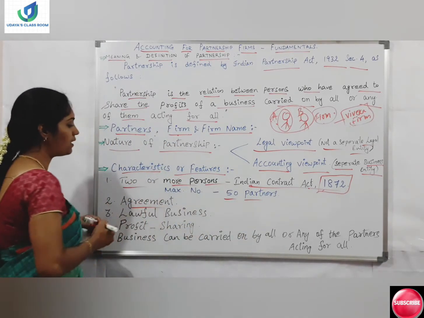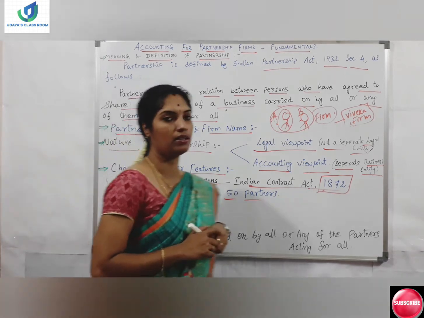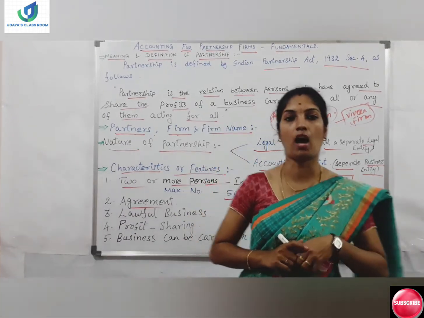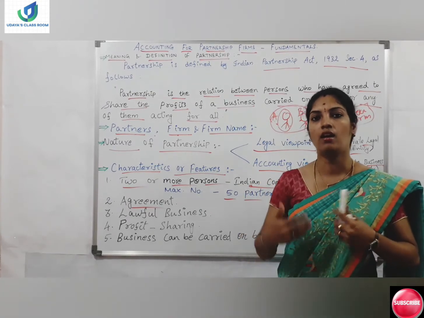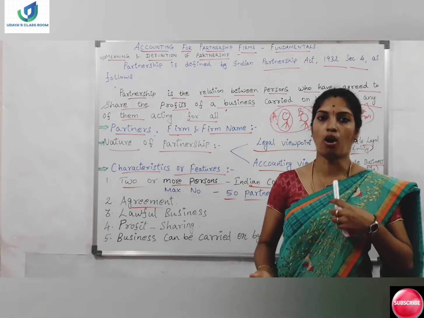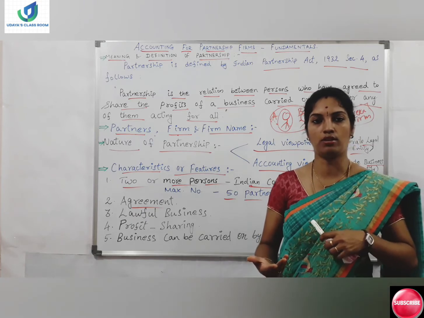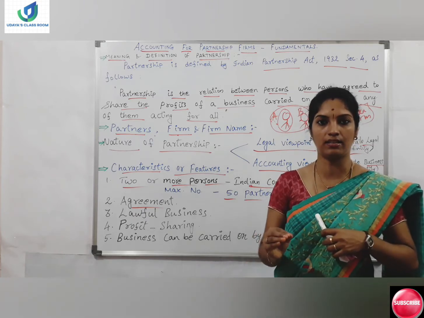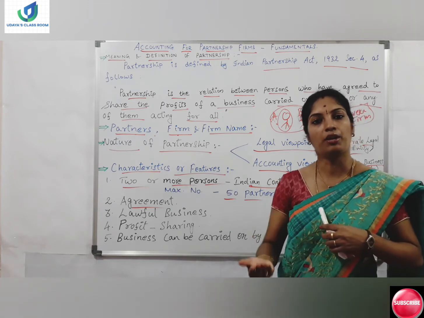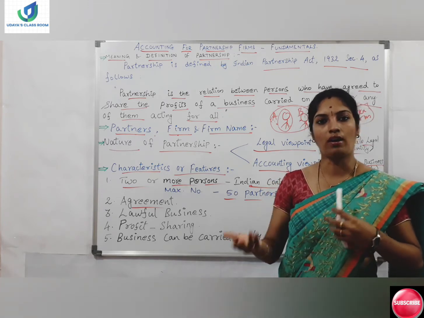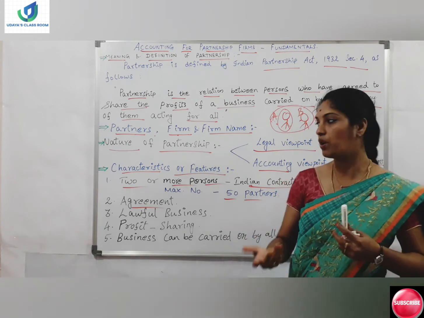Agreement: how will the partners enter into an agreement? They will make an agreement, maybe verbal or written. Agreement doesn't mean that only a written agreement is called an agreement. Agreement could be oral or written, whatever it is.